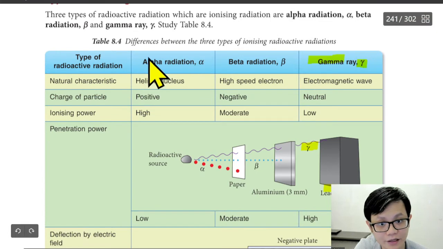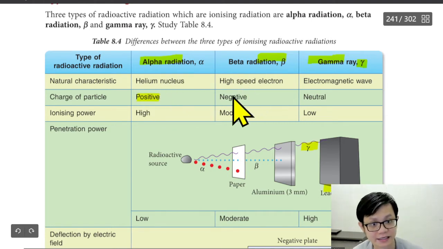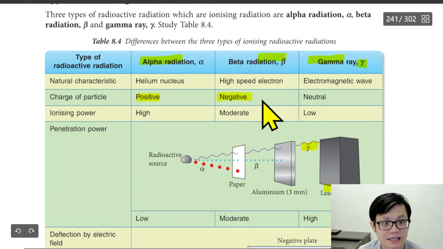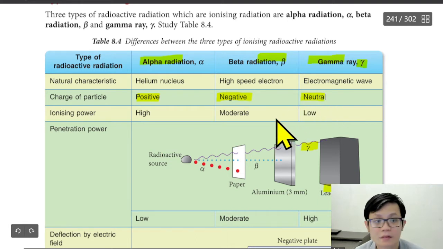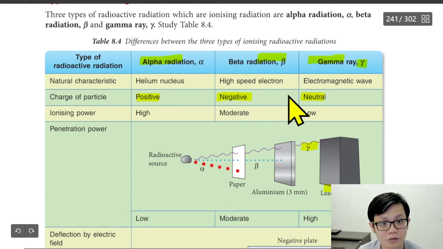So why are there three? Because let's look at the charge. Alpha radiation is positively charged, beta radiation is negatively charged, and gamma radiation is neutral. So we can see that this one you need to know. Ionizing power is high, moderate, and this one will be low. This one you just need to memorize, okay?